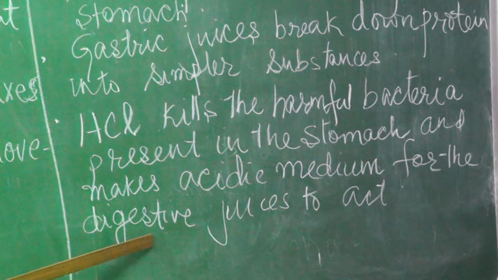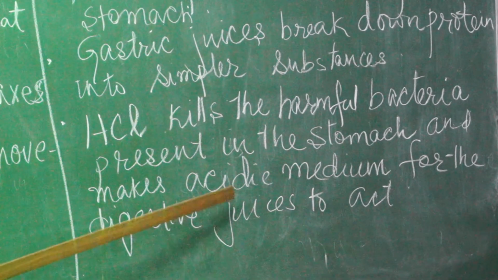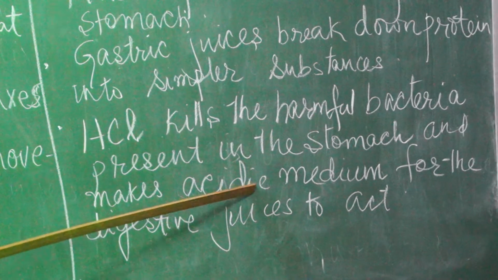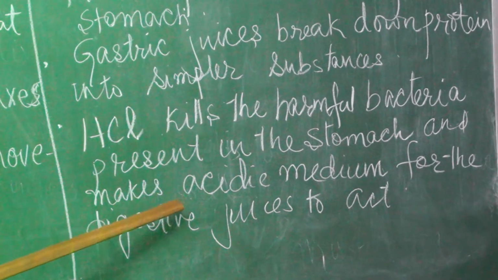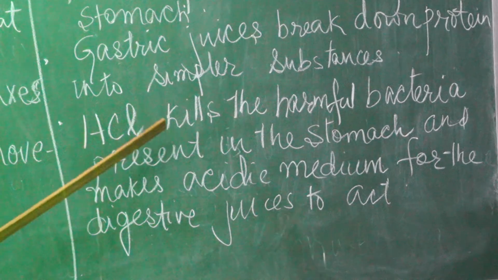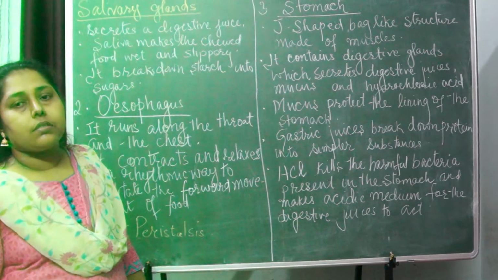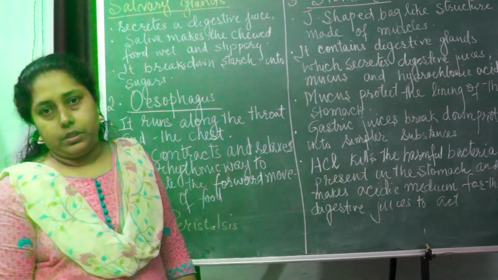Inside the stomach, for the digestive juices to act, they need an acidic medium. So hydrochloric acid makes the medium acidic and also kills the harmful bacteria. So partial digestion takes place in the stomach. Then this partially digested food is sent to the small intestine.